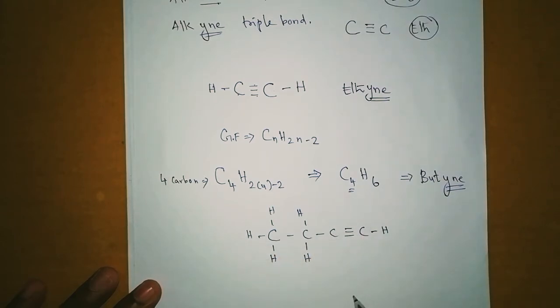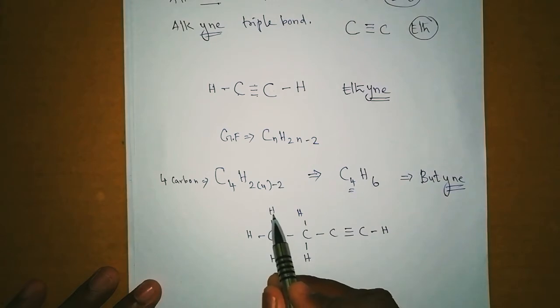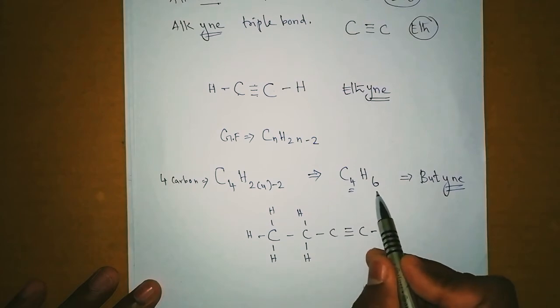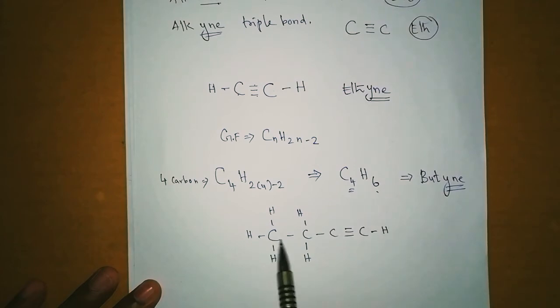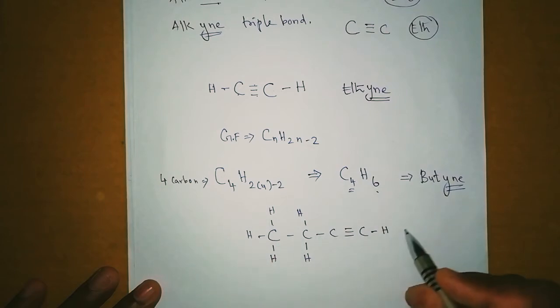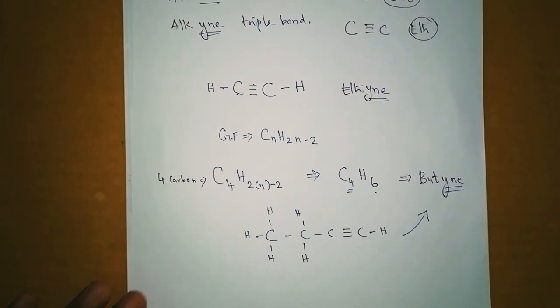Now count the number of hydrogen atoms here. 1, 2, 3, 4, 5, 6. Okay, it comes to 6. And how many carbons? 1, 2, 3, 4. So C4H6 is the formula of butyne. Did you all understand, students?